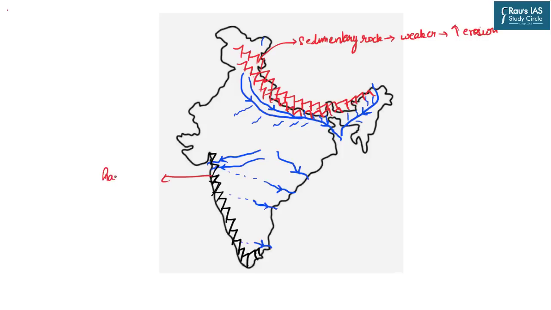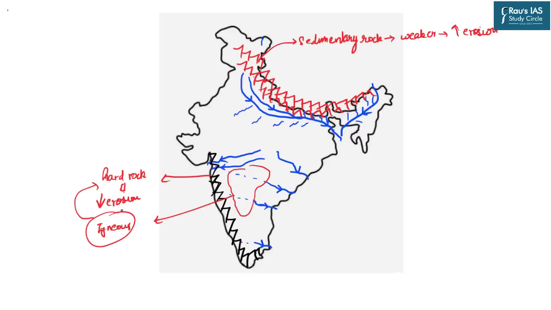Similarly, the peninsular region, that is the Western Ghats, is a hard rock system, and because of this their erosion is lesser in intensity. The geology of this peninsular rock is basically made up of igneous and basaltic materials. Again, igneous rocks are hard and therefore erosion is difficult.